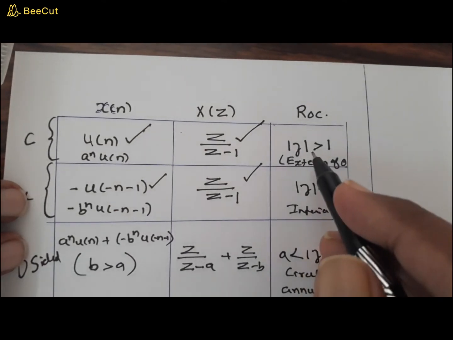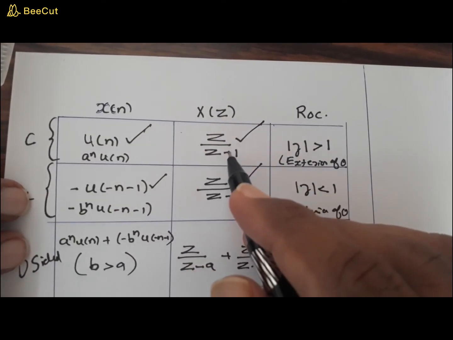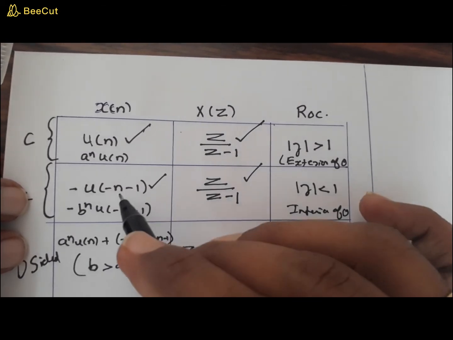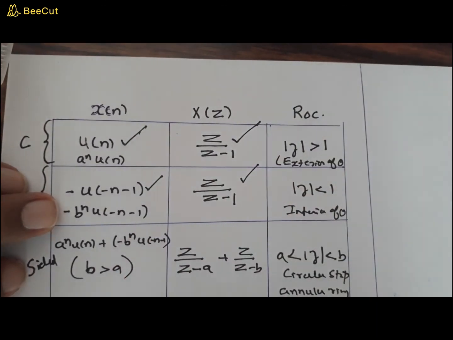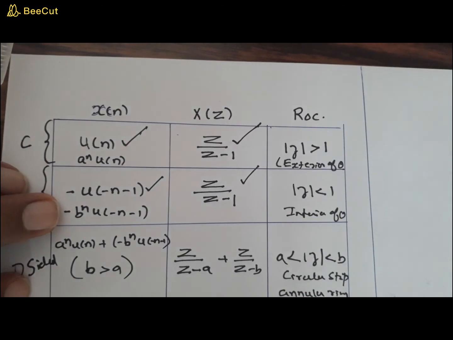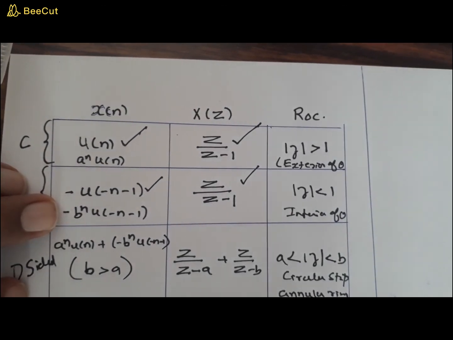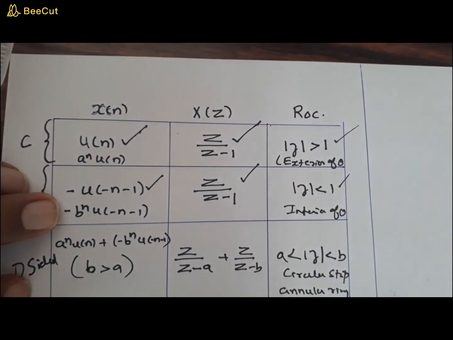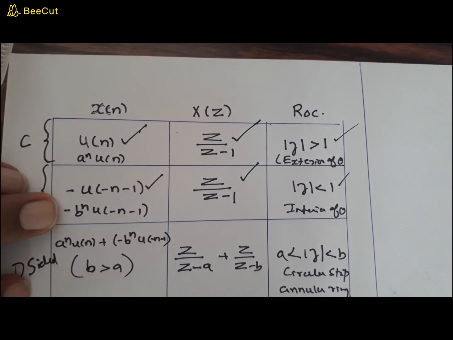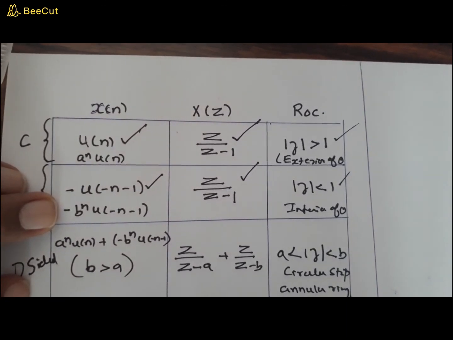If the ROC is mod z greater than 1, then this represents u of n. If the ROC is the other one, then you find the inverse as minus u of minus n minus 1. So the general statement is that two or more signals can have the same Z transform, and you differentiate them by their ROCs.